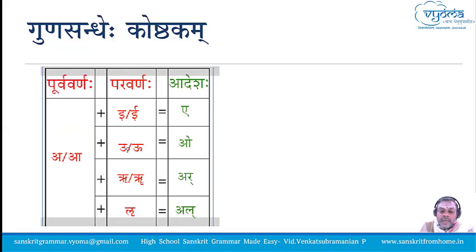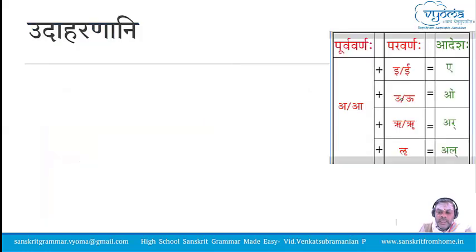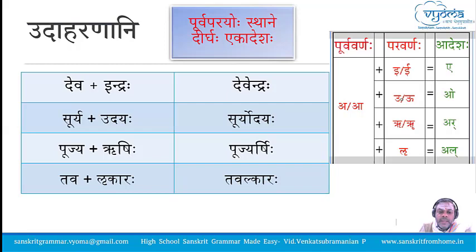The Paravarna should be E, U, R, L. Then you have Guna as the Adesha, which is E, O, Ar and Al. This is the kind of transformation that happens when these two sounds come together. Now again it is a Purva Paravarna Adesha, Purva Parayoho Sthane Adesha. Now let us take some examples.